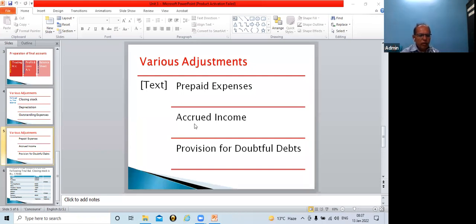Accordingly, the first effect of this adjustment is on the profit and loss account, and the second effect is on the balance sheet, asset side, under current assets. Second effect, balance sheet, asset side as a current asset. So accrued income is income, but it is not received during the period.